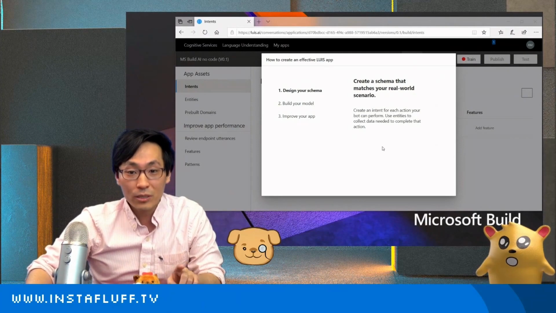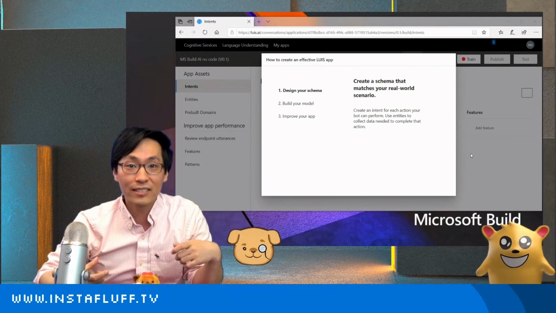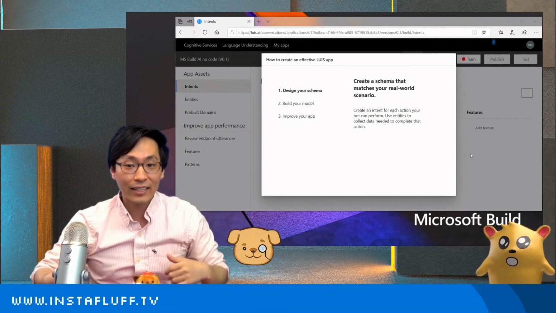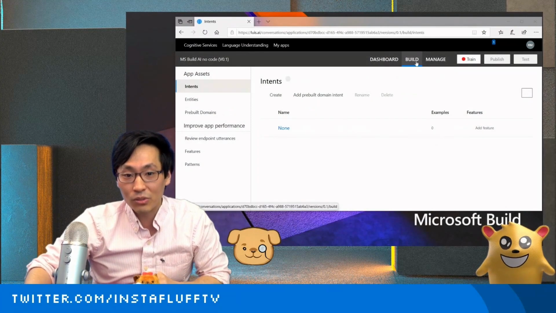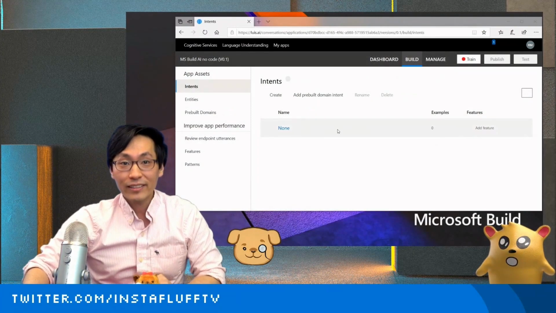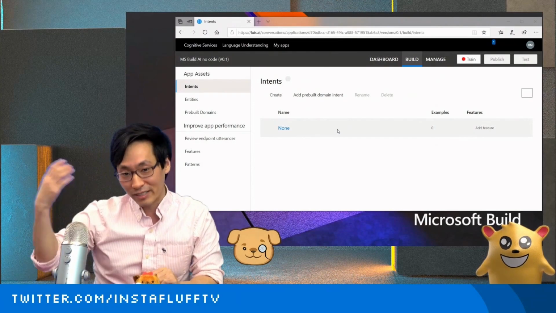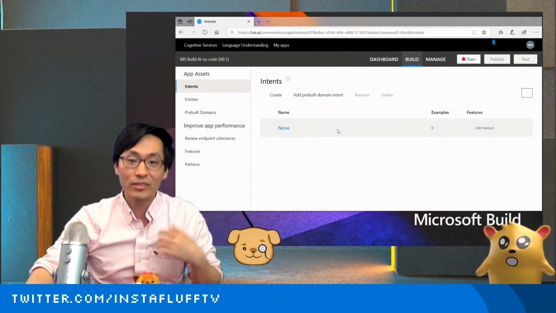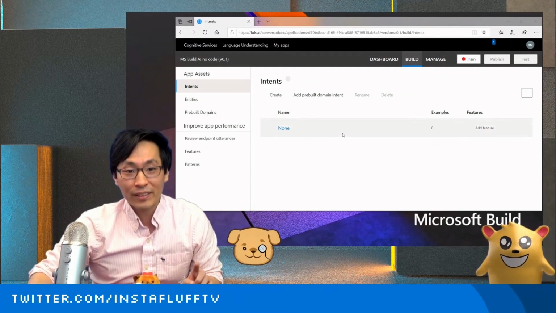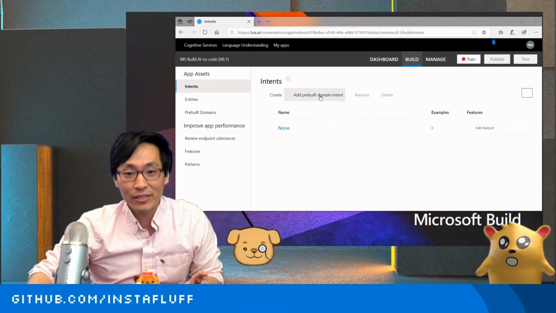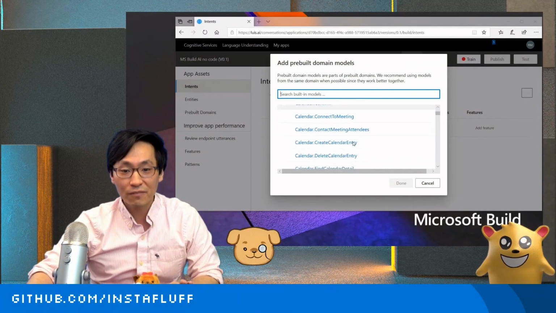And then the coolest part about AI is that as you start generating more of these example sentences, the AI gets better at understanding it. And so this is what we're going to do. We just go to build, and then to build our weather app, we want to ask it a bunch of different questions, right? Like what's the weather in Seattle, or what's the weather in Philadelphia or New York? So then what's cool about this is you can actually get started without even doing too much configuration at all.